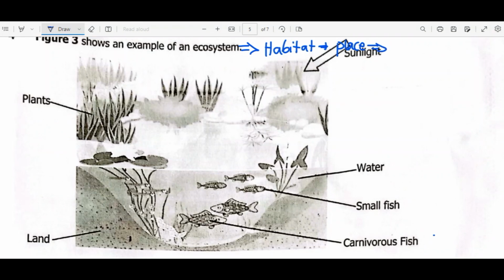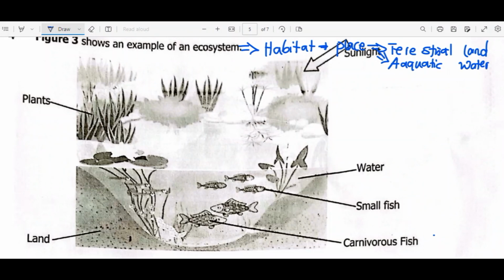Now, the habitat can be terrestrial. Terrestrial simply means land. So some organisms interact with non-living organisms on land. Then we also have aquatic, where we are looking at a habitat in which water is acting as the habitat. So to summarize, ecology is just the branch of biology that tells us how living organisms interact with non-living organisms, or how living organisms depend on non-living organisms.